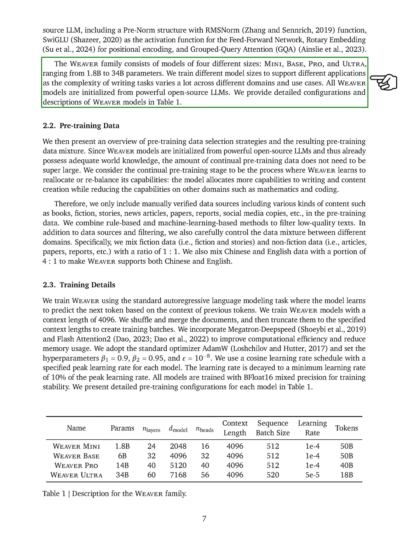The WEAVER model family is available in 4 sizes: Mini, Base, Pro, and Ultra, with the number of parameters ranging from 1.8 billion to 34 billion. We designed these models in varying sizes to cater to a wide range of writing tasks, which can differ greatly in complexity across different fields and applications. All WEAVER models start off with the foundation of powerful open-source LLMs, and we've detailed their configurations in a table.